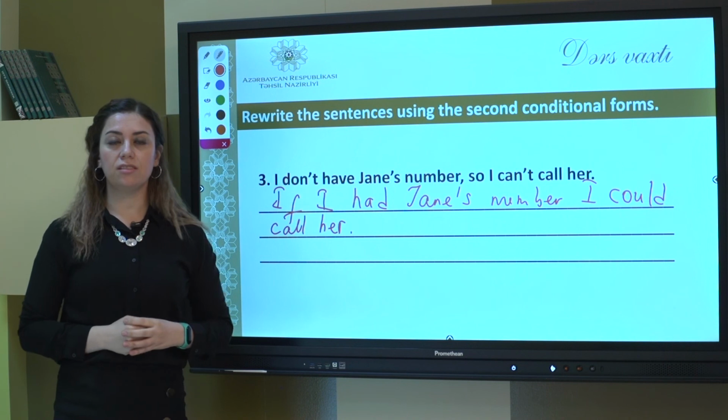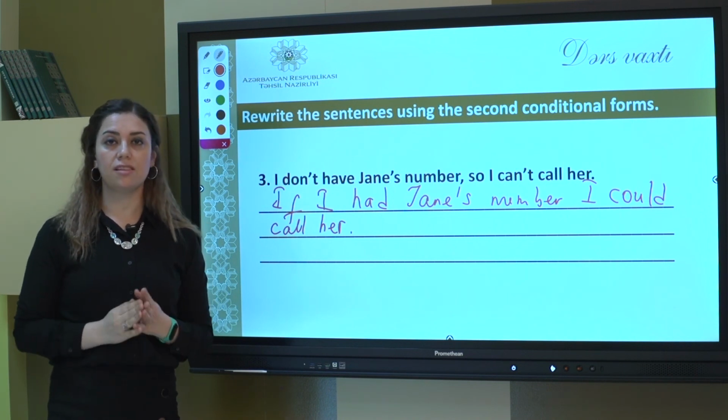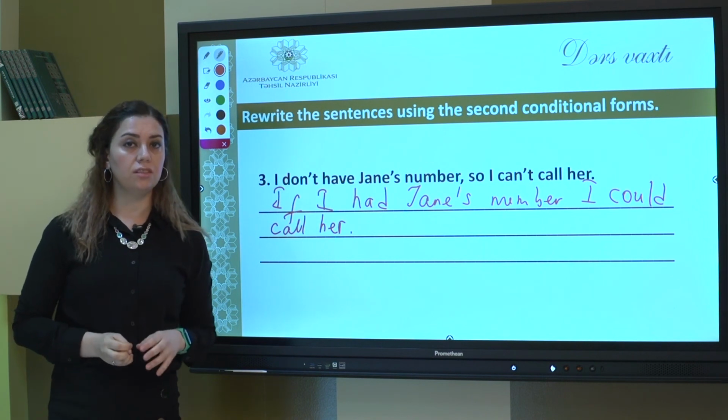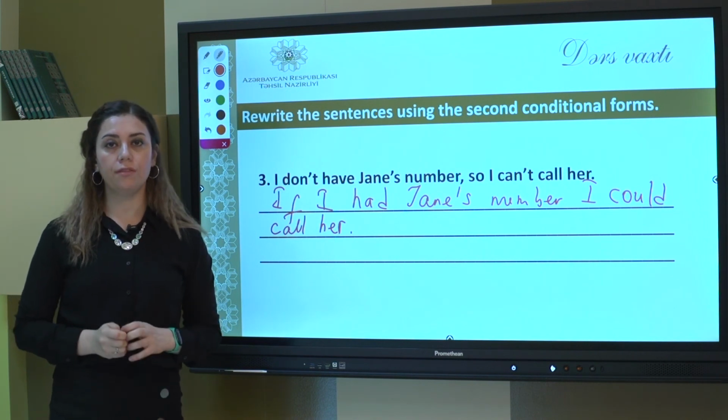That's all about the second conditional. I hope by looking at these exercises you understood this grammar rule. If you didn't understand, please check the internet or your textbooks for further information.